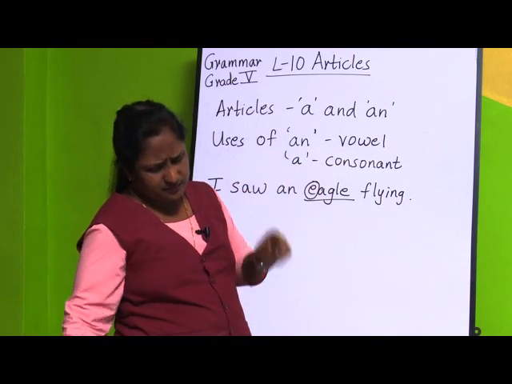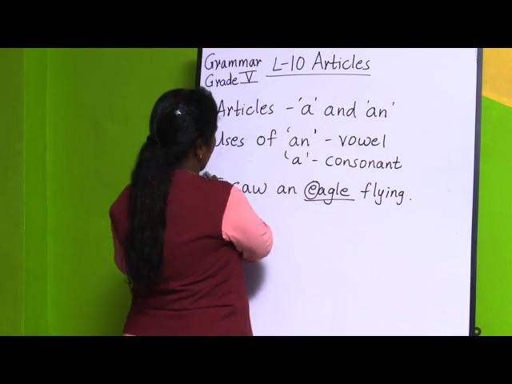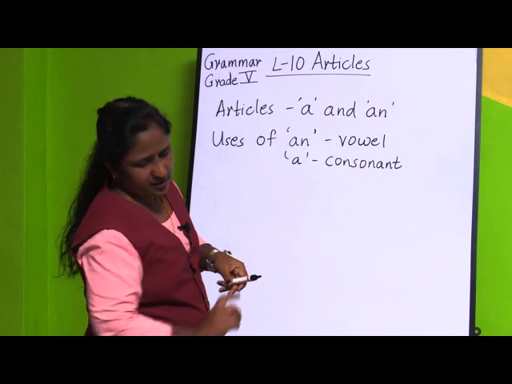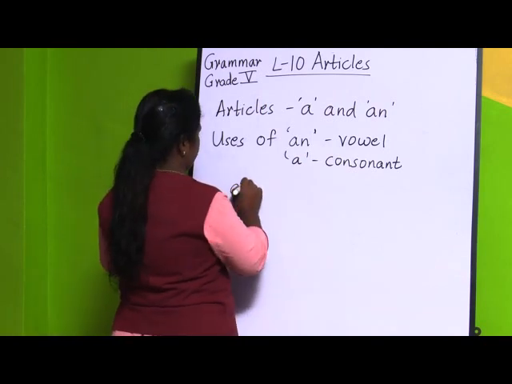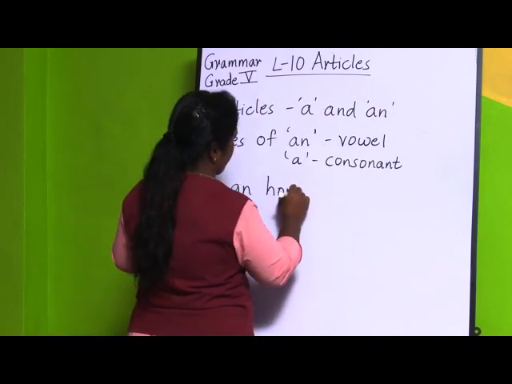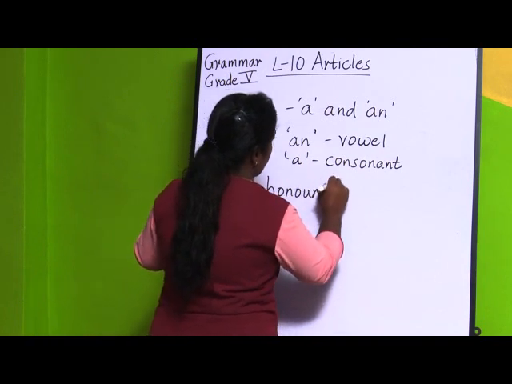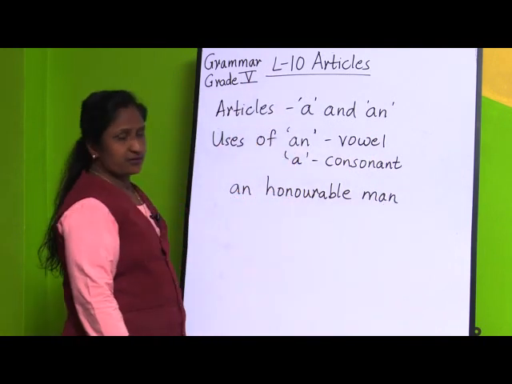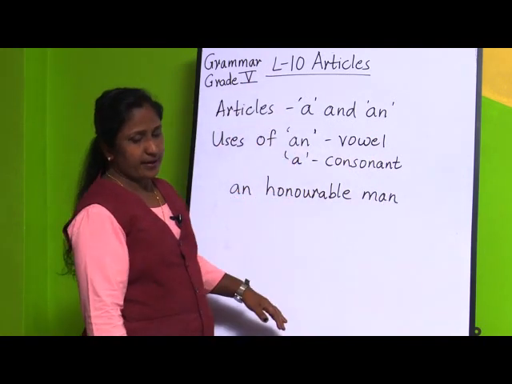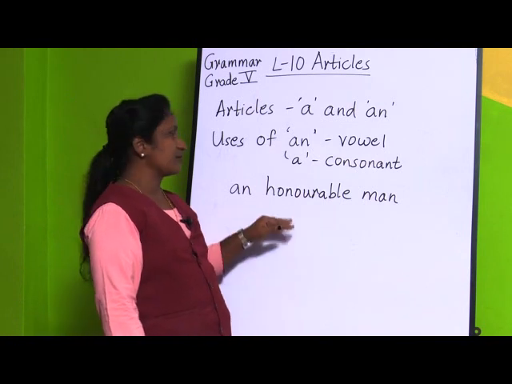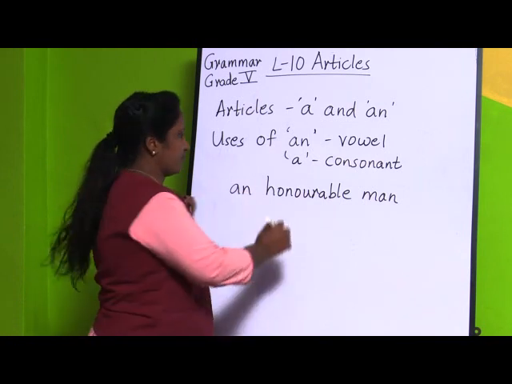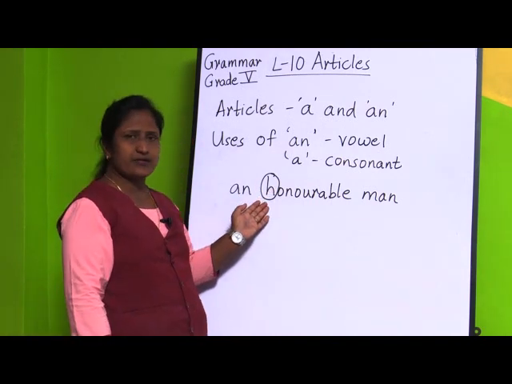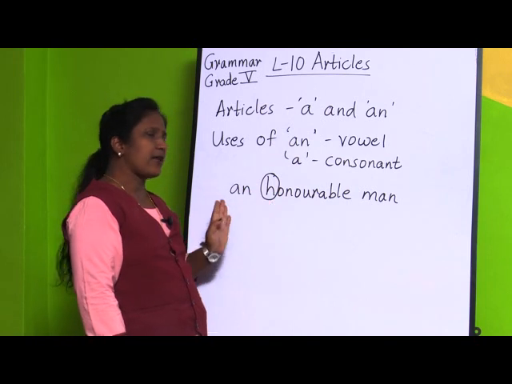Again, one more thing, here also some exceptional word is there. We also write an honorable man. How we have done with a one-eyed man, a one-eyed dog and a utensil, the same thing we can see here. You may be thinking, this word is starting with H, that is, it is starting with a consonant, so why has the teacher written an over here?